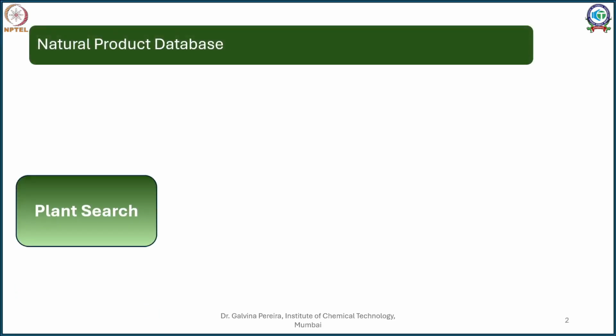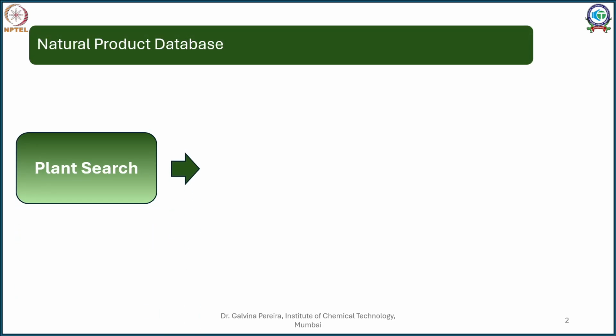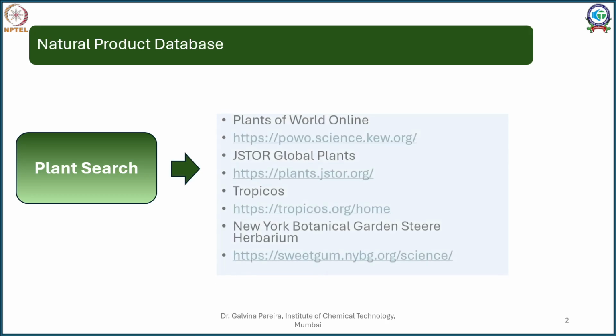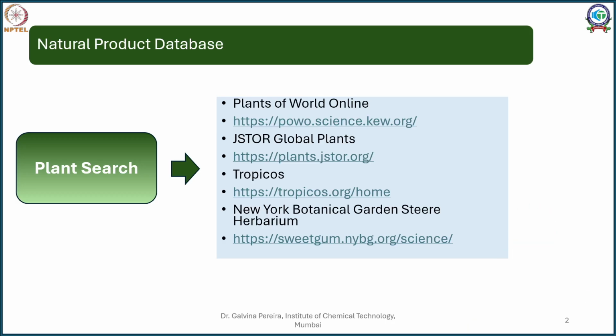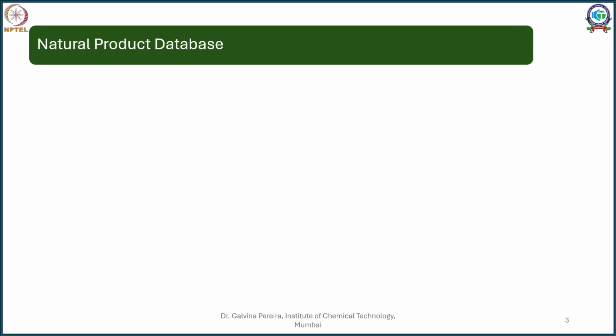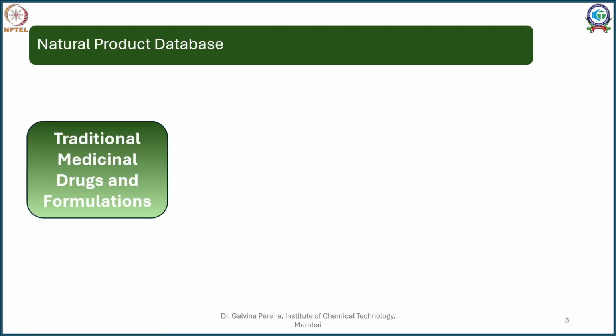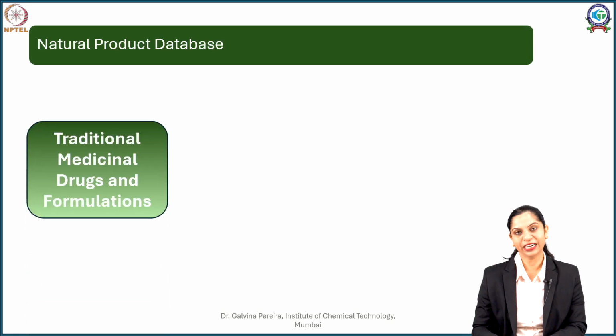So far in this session you have learned different databases that can help you identify the plants. This includes Plants of the World Online, JSTOR, Tropicos, New York Botanical Garden. There are many more paid and unpaid softwares, but these being freewares and rich in information, we are very conversant with them right now.